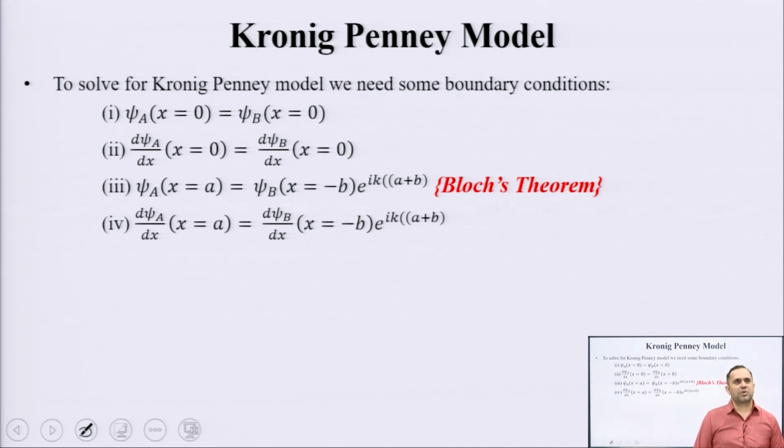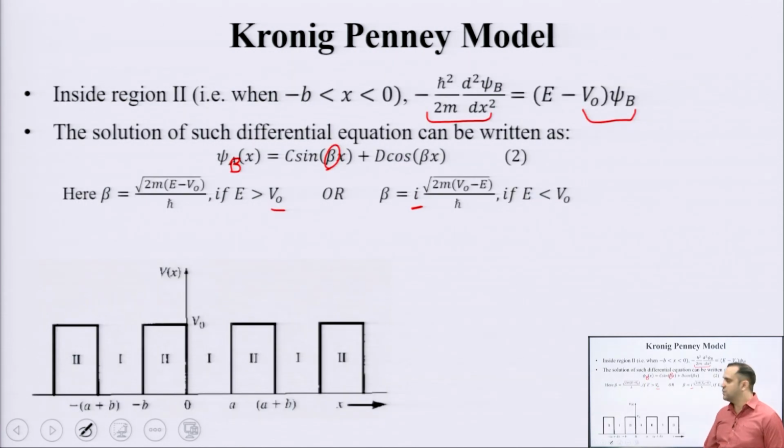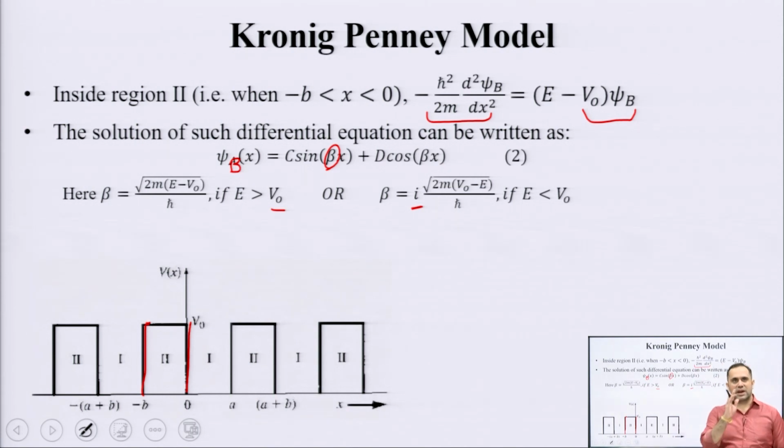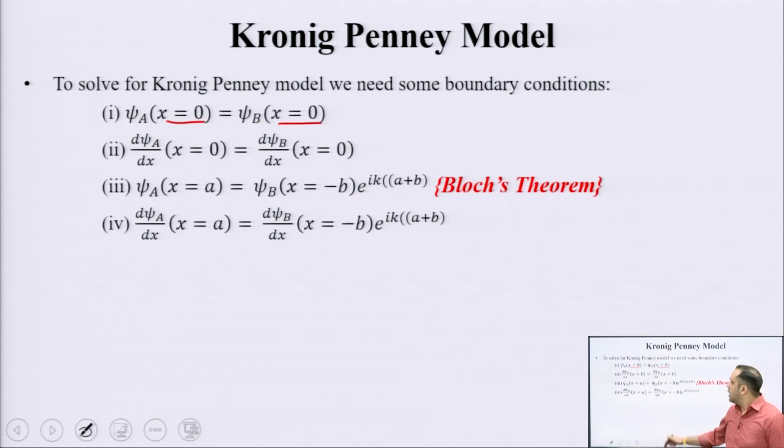In addition, to solve this Kronig-Penney model for mathematical analysis of the energy band diagram, we say that the wave function at x equal to 0 is equal to the wave function of another region, region number 2, at x equal to 0. If you see this potential profile, from this edge or this edge, the potential at this point is same as the potential at this point. So, this is a sharp boundary. At the edge of two regions the potential profile remains same. And if this is the same, we also say that the differential of the wave function is also same.